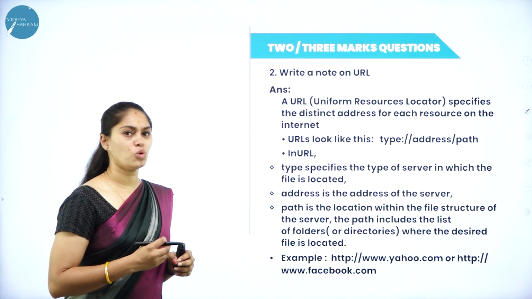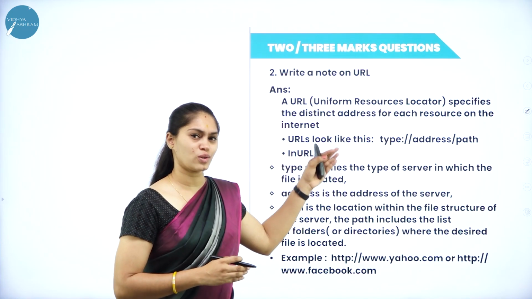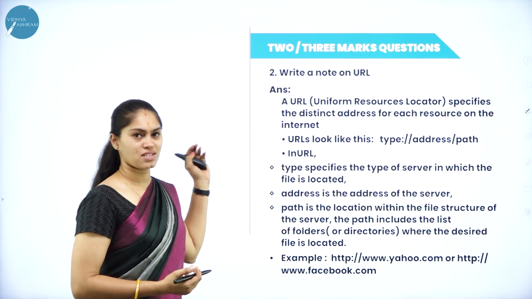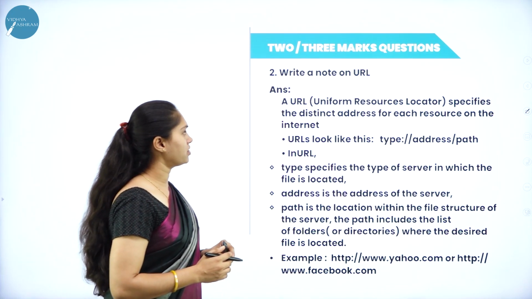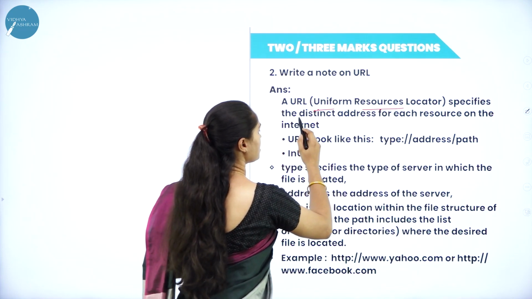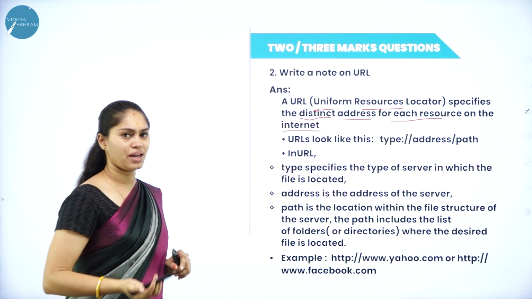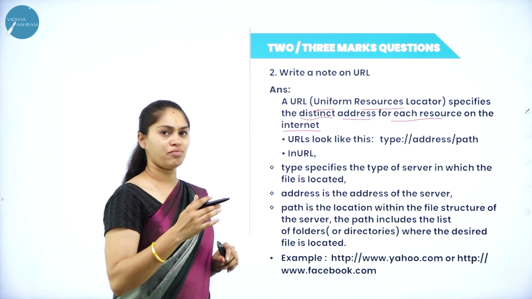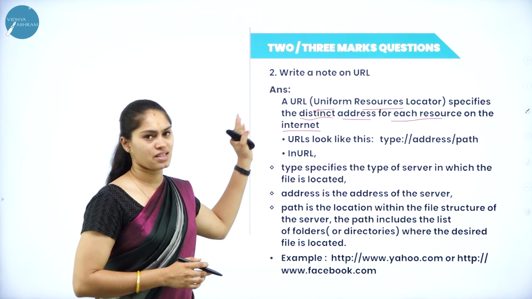Write a note on URL. You can also expect this URL, that is Uniform Resource Locator, for 1 mark also. That is, abbreviate or give the acronym for URL. Then we'll see about this URL now. This is Uniform Resource Locator. It specifies the distinct address for each resource on the internet. That can be any web page or website, everything is going to have its unique address. That is going to be specified by this URL.